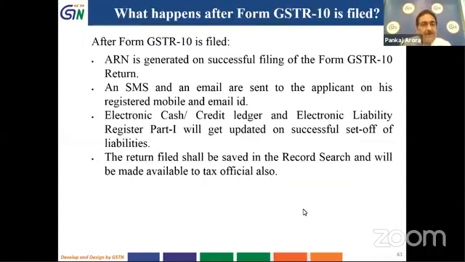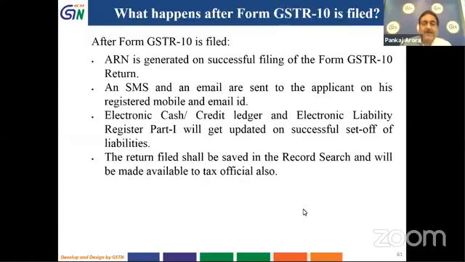When form GSTR 10 is filed, on the portal an ARN is generated, and an SMS and email are sent to the applicant on the registered email ID and mobile number, and the electronic cash and electronic credit ledger will get updated after the successful set off of the liabilities.